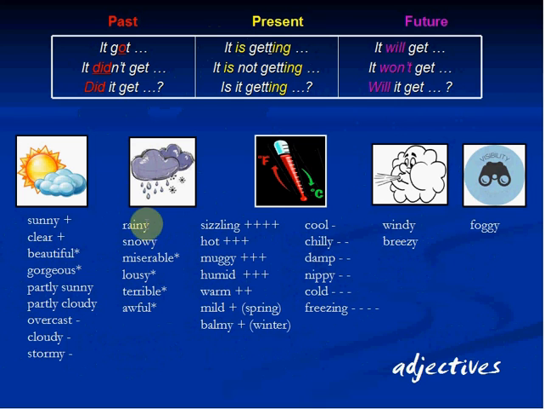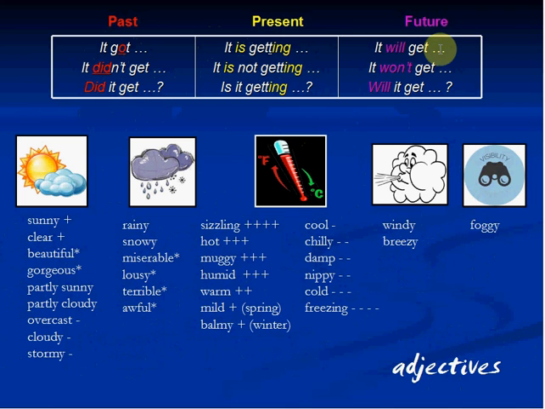It got rainy. So meaning it became rainy. Rainy is an adjective here. It got miserable. I'm talking about the weather in general. It got lousy. Lousy is a synonym of terrible. It's a synonym also of awful. So when I say, oh, it got lousy, I could replace the it by the words the weather. The weather got lousy. The weather got terrible last night or last week.